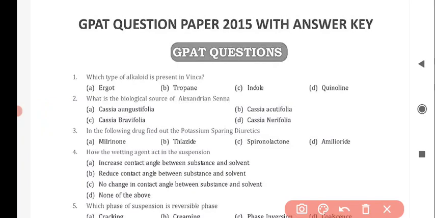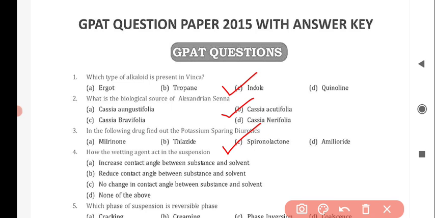So the question is, which type of alkaloid is present in vinca? And the correct answer is option C, indole. Next question is, what is the biological source of Alexandrian senna? And the correct answer is option B, Cassia acutifolia. Next question is, in the following drug, find out the potassium sparing diuretics. And the correct answer is option C, spironolactone.